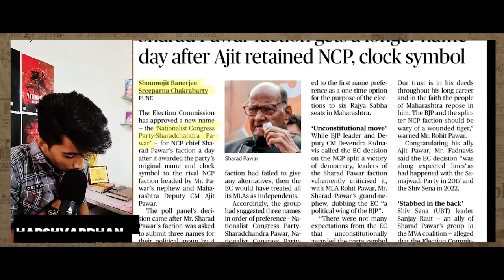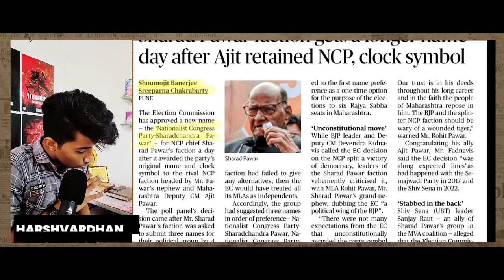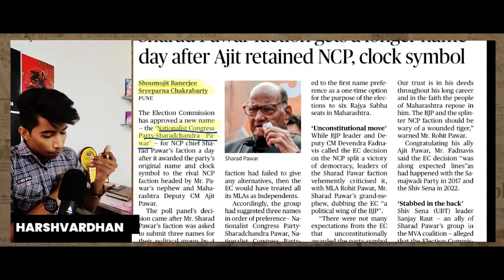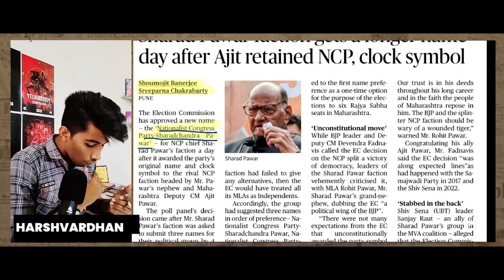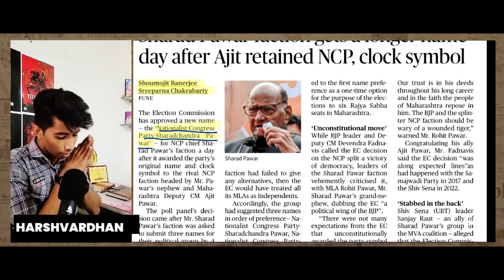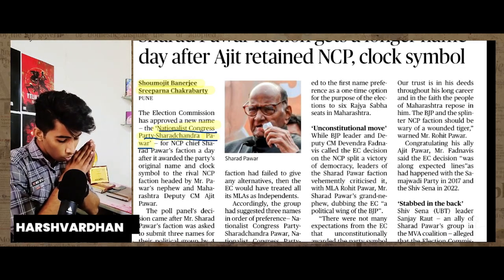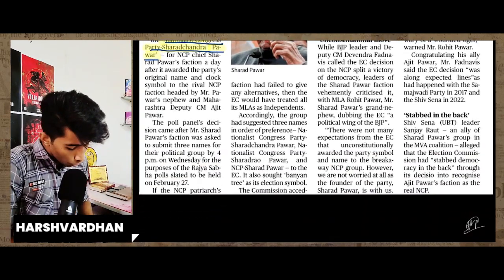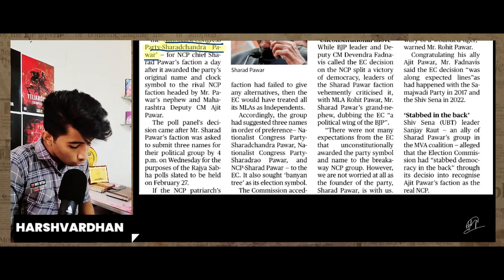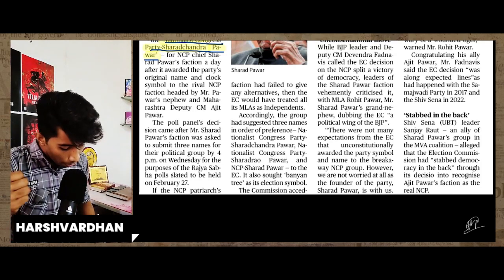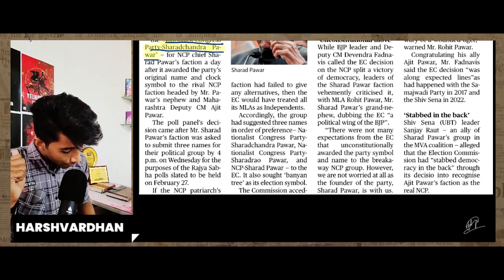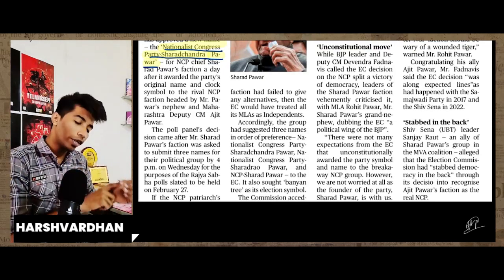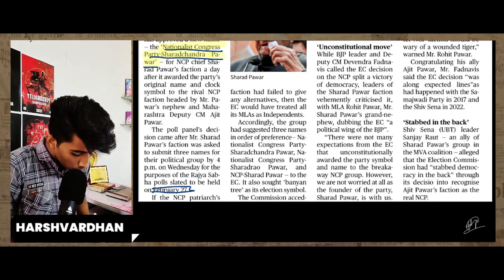Okay, so the Election Commission had approved a new name, and this new name is Nationalist Congress Party Sharad Chandra Pawar for NCP chief Sharad Pawar's faction, a day after it awarded the party's original name and clock symbol to the rival NCP faction headed by Pawar's nephew and Maharashtra Deputy CM Ajit Pawar. The polls panel's decision came after Mr. Sharad Pawar's faction was asked to submit 3 names for their political group by 4 p.m. on Wednesday, for the purpose of the Rajya Sabha polls to be held on 27th of Feb. It's an important date to be marked.